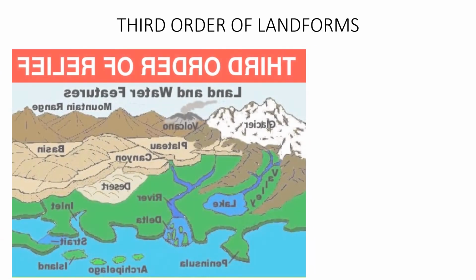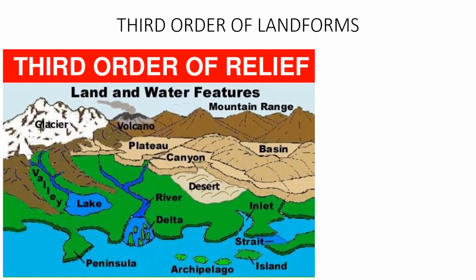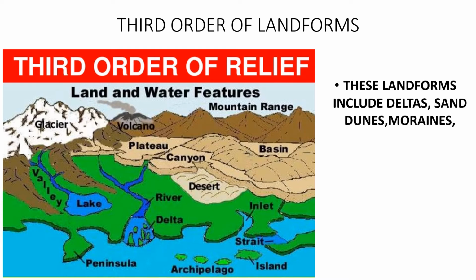Now the third order of landforms, what is that? This is the third order of relief. Relief means these are all the relief features of the earth, right? So what are the third order of landforms? These landforms include deltas, sand dunes, moraines, capes, bays, loess plains, etc.